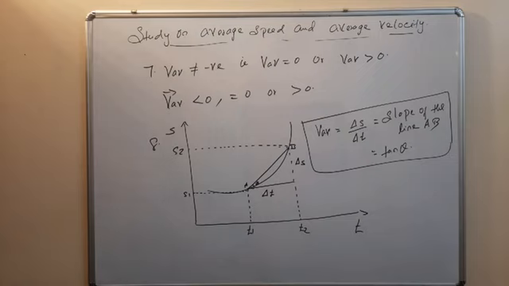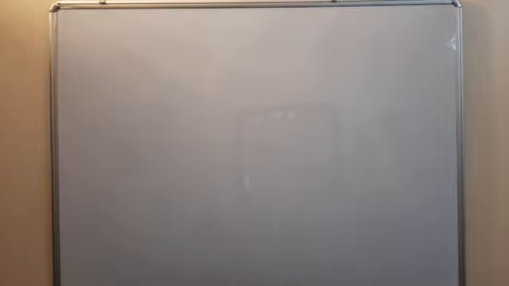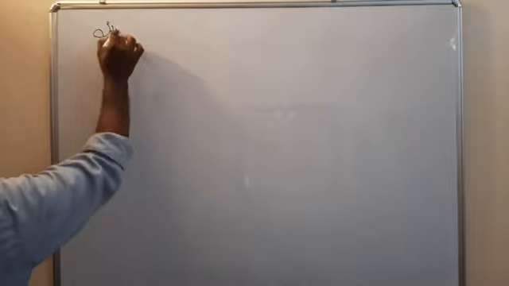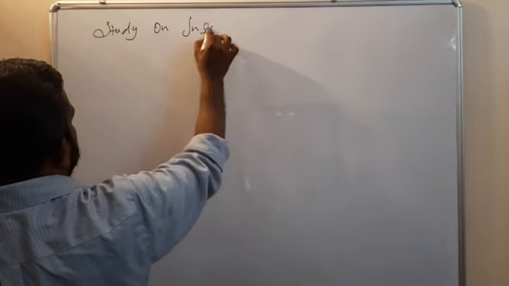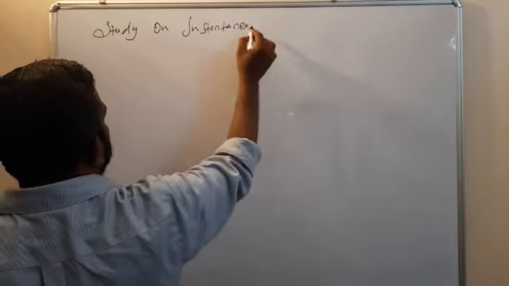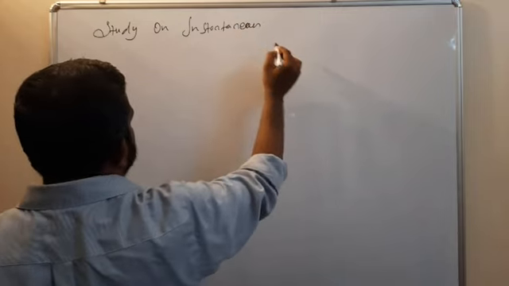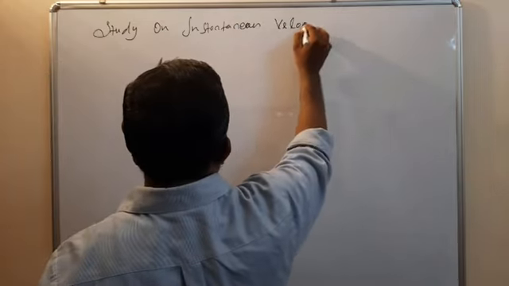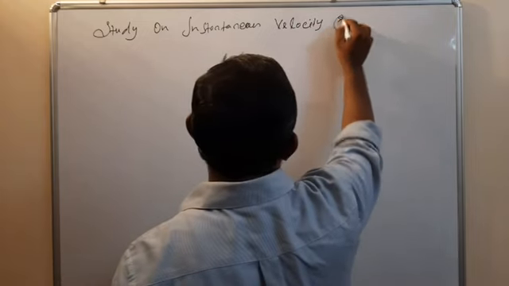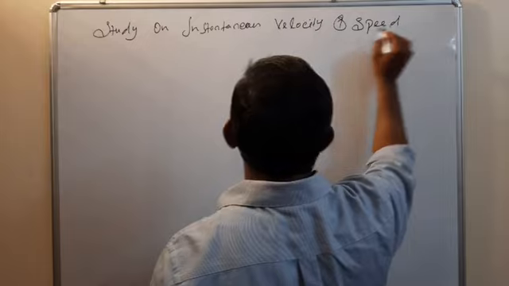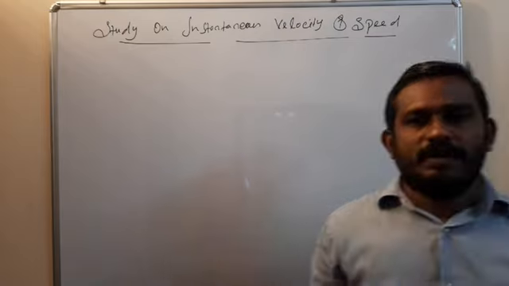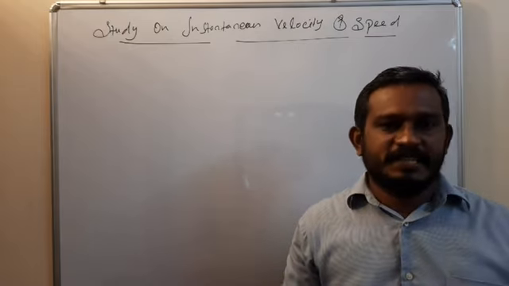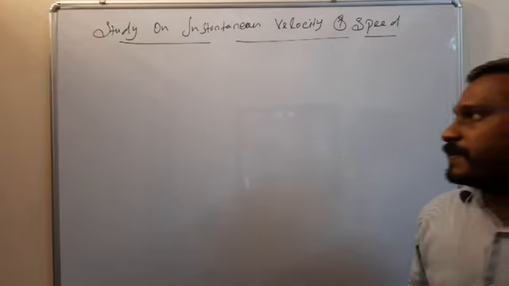The next is a study on instantaneous velocity and speed.